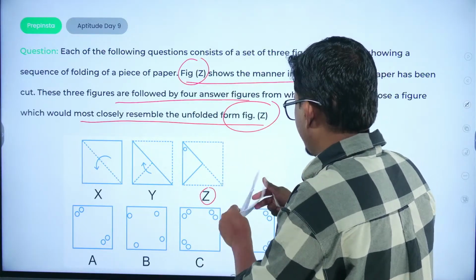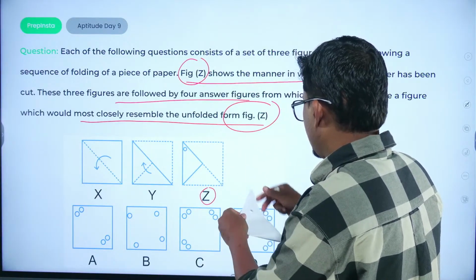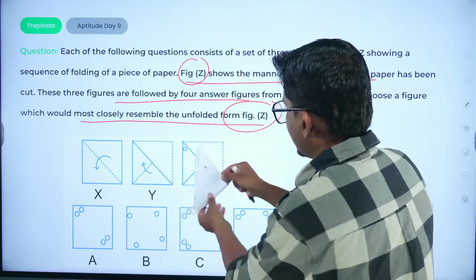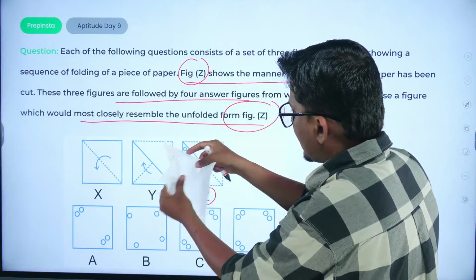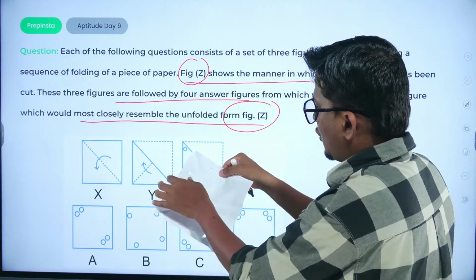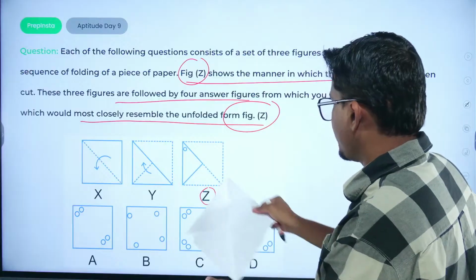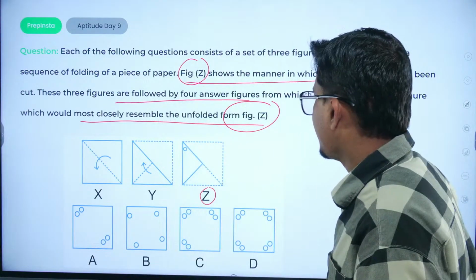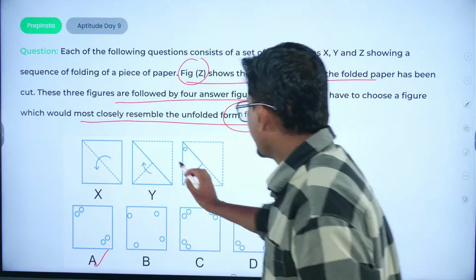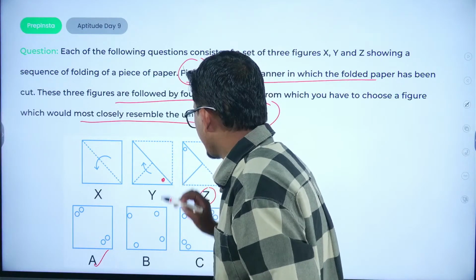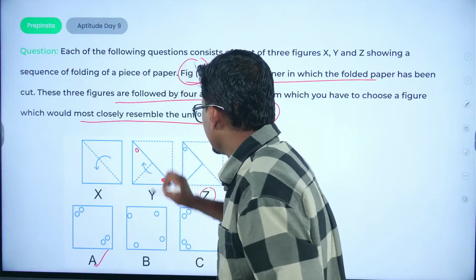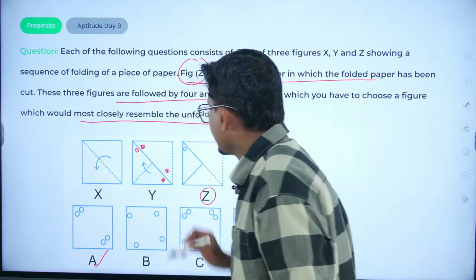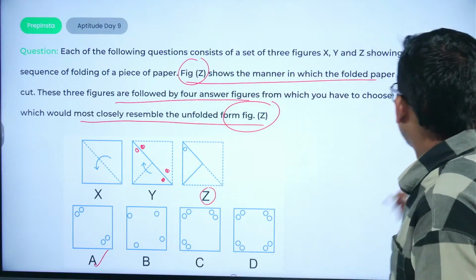Check it out. So for an example, if we have this particular condition, okay, if we unfold the diagram now, the hole or the cut point would be at the 4 position. So the right answer to this question would be this particular diagram, that is option number A. क्योंकि देखो half में जब we unfold, it will certainly come to this position, right? It is already there, and when we unfold the diagram, it will become here as well as here. So the right diagram would be option number A.